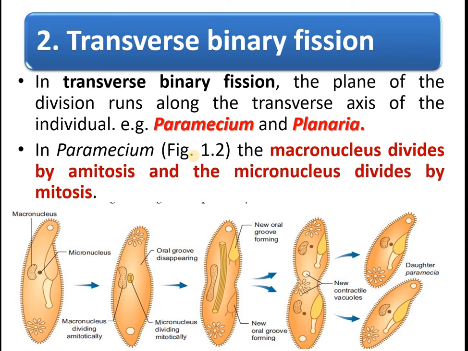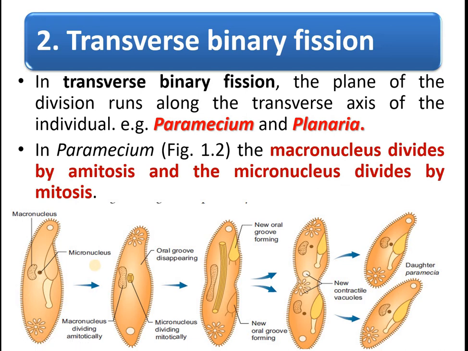In the case of Paramecium, there are two nuclei. One is the macronucleus and the other is the micronucleus. See here, this is the macronucleus, this is the micronucleus. These macronucleus and micronucleus divide.